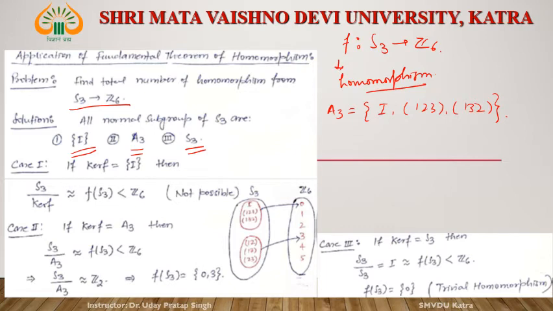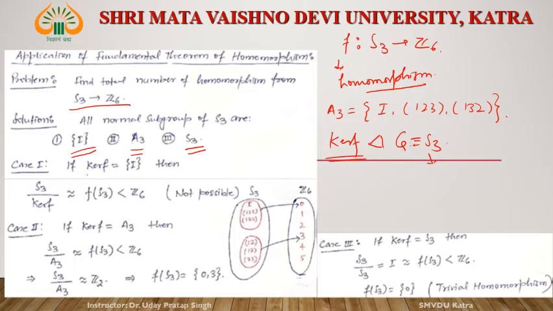Now see, what is the kernel of F? The kernel of F is a normal subgroup of the group G. What is G in this case? In this case, G is S3. This kernel of F is a normal subgroup, and the normal subgroups of S3 are identity, A3 and S3. Now discuss these three cases.